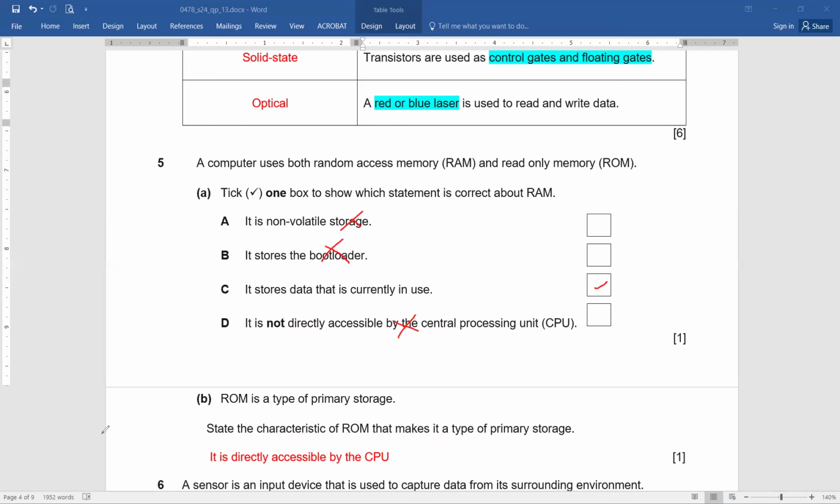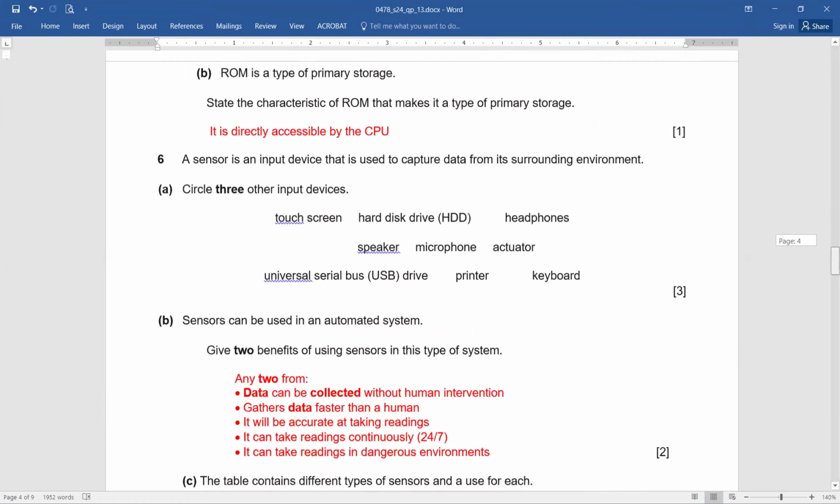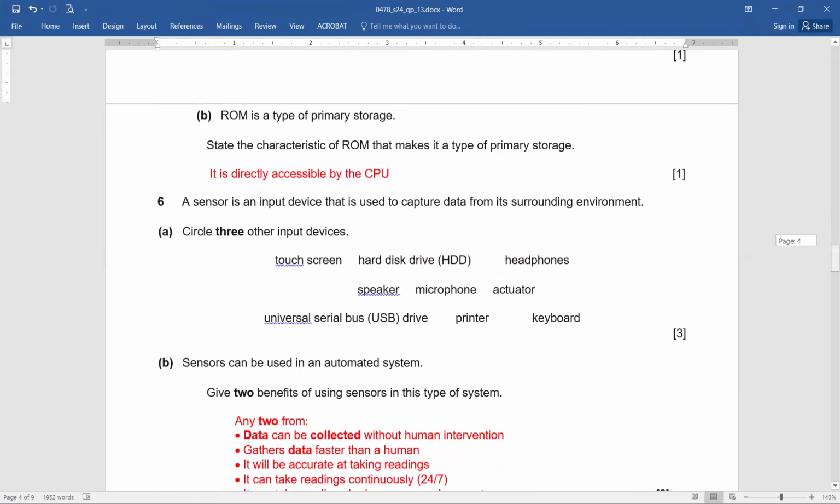Exactly, that's so easy. Now let's move to the text part of the question. Sometimes some of the questions are very, very easy, so that you all can score easily, isn't it? Okay. Now, ROM is a type of primary storage. State the characteristic of ROM that makes it a type of primary storage. What is the characteristic of ROM?